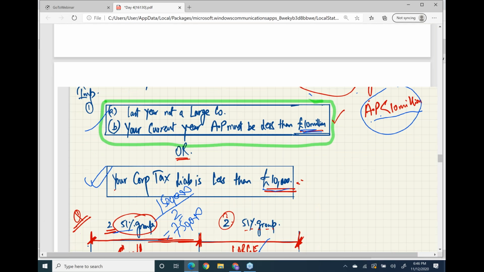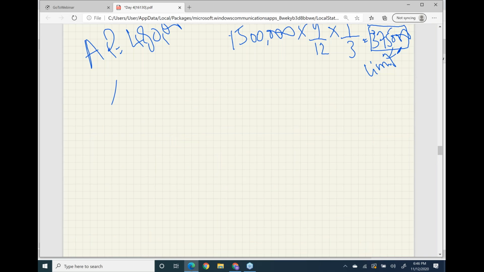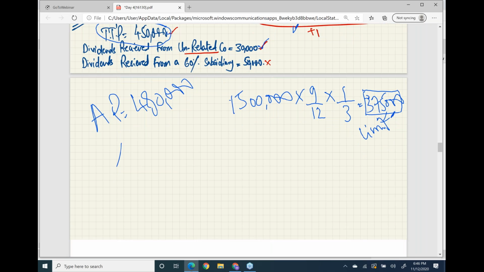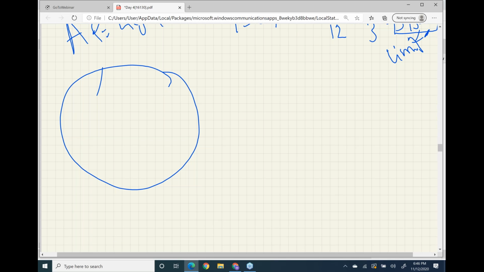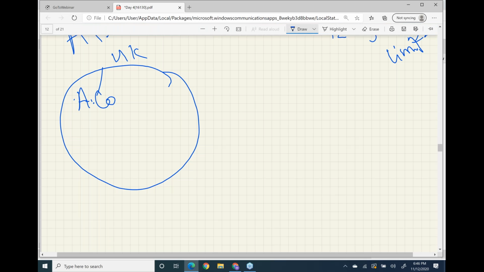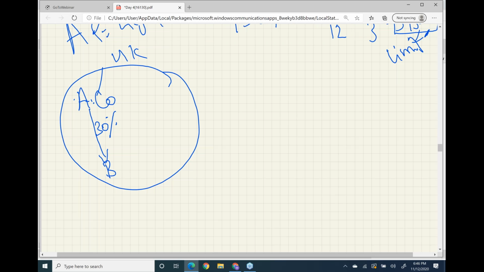Wait. Let me tell you a few things. Let us say this circle is the UK. Writing is not that good because of my broken hand, but assume this circle is the UK. You are a company, and you have 30% holding in B company, which is within the UK.